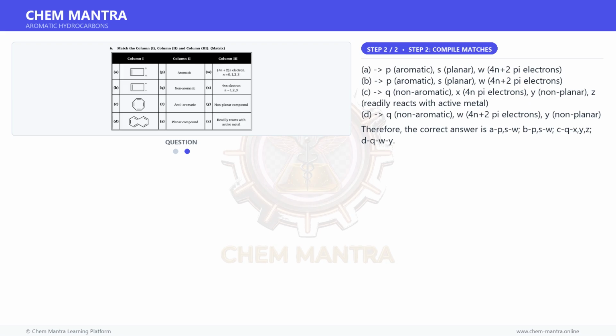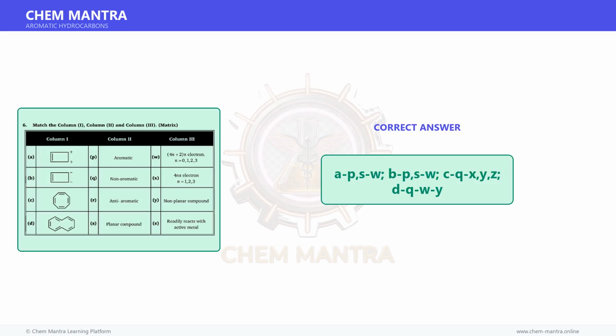D, Q, non-aromatic, W, 4n plus 2 pi electrons, Y, non-planar. Therefore, the correct answer is A-P, S, W; B-P, S, W; C-Q, X, Y, Z; D-Q, W, Y. The correct answer is shown on screen.